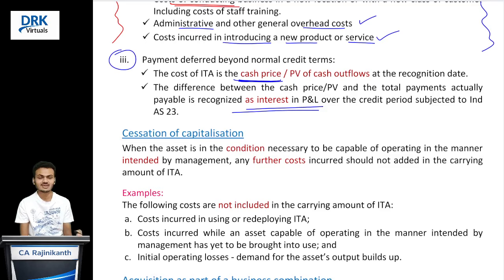If we purchase that intangible asset on cash basis, how much amount we need to pay on the date of acquisition? So that is the cash price. If cash price is not available in the question, you calculate the present value of future payments. How much amount we are going to pay at the end of second year, to that amount you calculate the present value today. So that is the amount at which you can initially recognize.